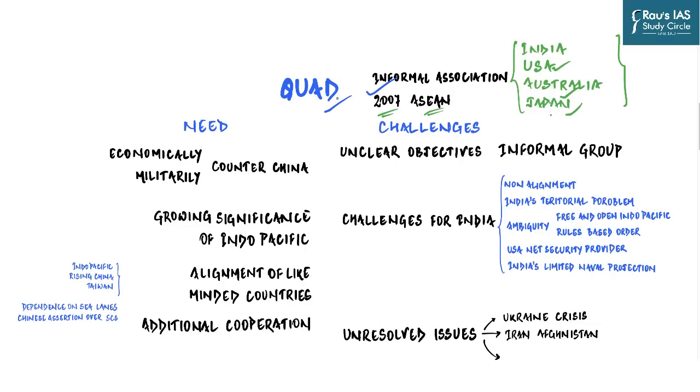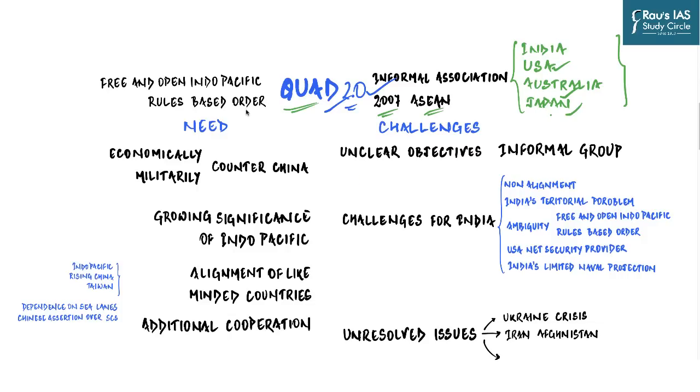But in 2017 and 18, these four countries in particular started realizing the threats from a rising China. Not just a rising China, but an aggressive, nationalistic, assertive China. As a result, these four countries again revived the Quad. That is why this Quad is often referred to as Quad 2.0, because this is the second time these four countries have come together.